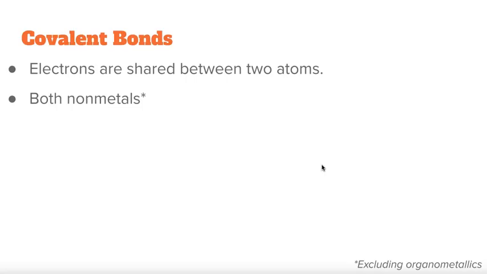There is no transfer, and this usually happens between nonmetals. Now there are some exceptions, as you can see. If you go on to study organometallics, you'll find that there are some metals on the periodic table that will covalently bond with other elements. Ferrocene is one of the first examples.